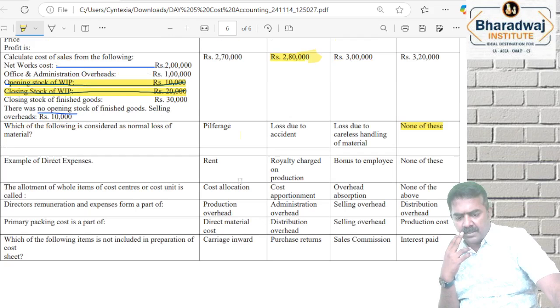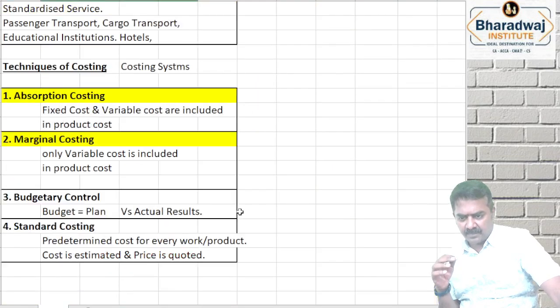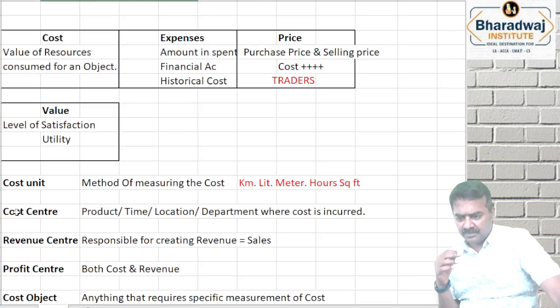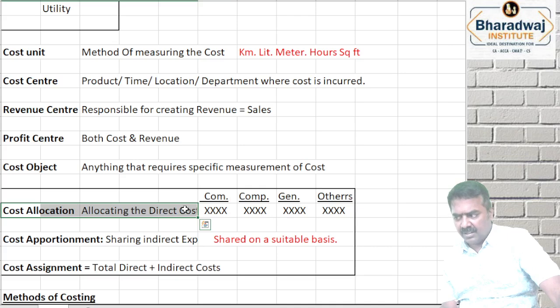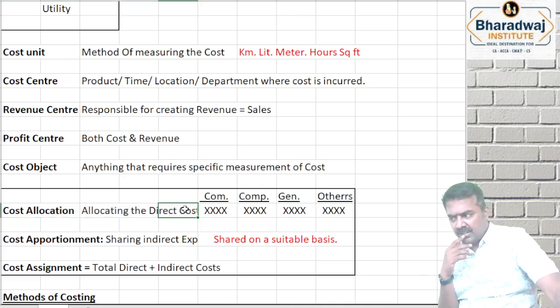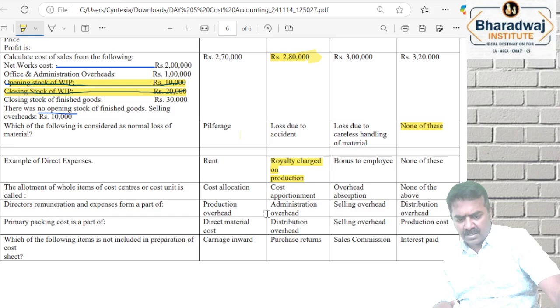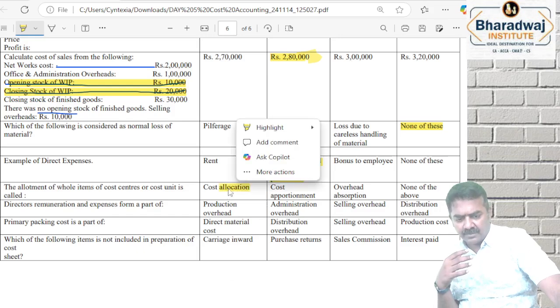Example of direct expenses. Royalty charge to production. Allotment of whole item of cost. அதான் பார்த்தோம் firstly. Cost assignment. Cost allocation. Allotment of whole item of cost, we call it as which one? Cost allocation.